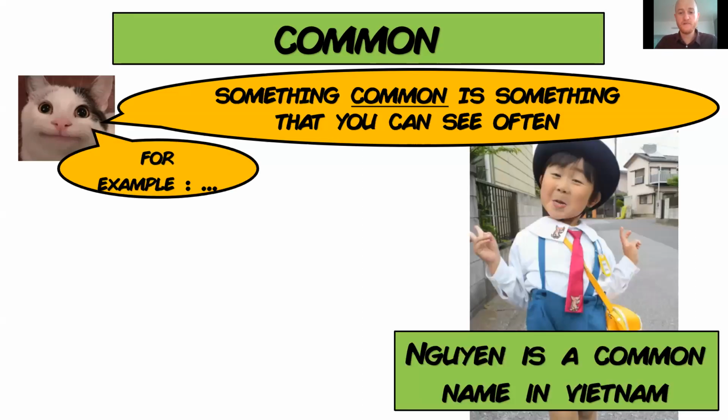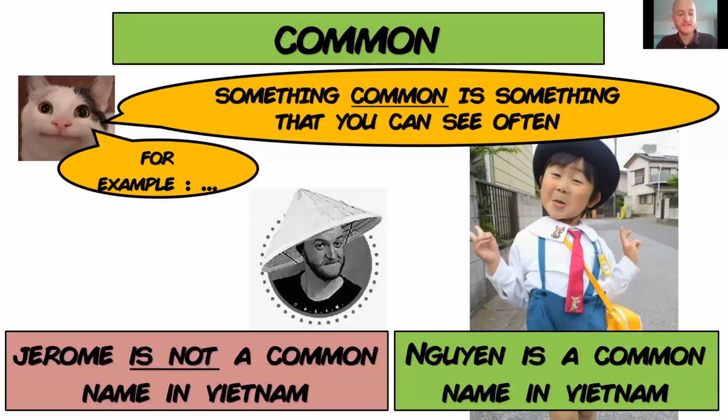For example, Nguyen is a common name in Vietnam. That is a name you see often. That's a name you hear often. A name a lot of people have, okay? But Jerome is not a common name in Vietnam. There's not so many. I think I'm the only one. Okay, do you understand common and not common?